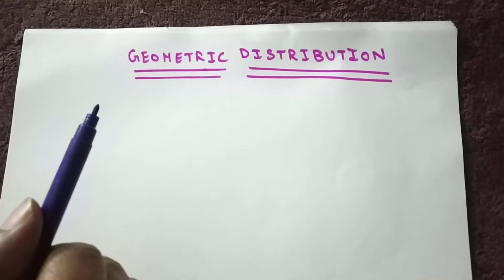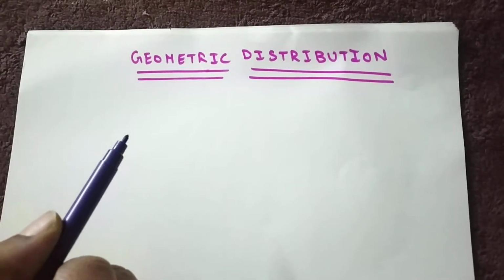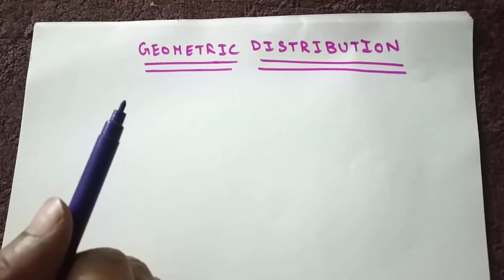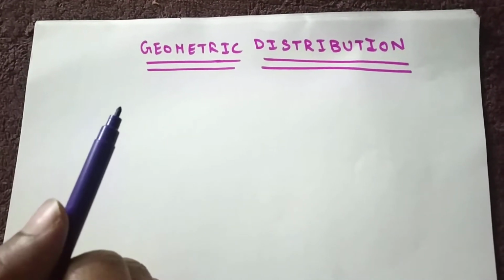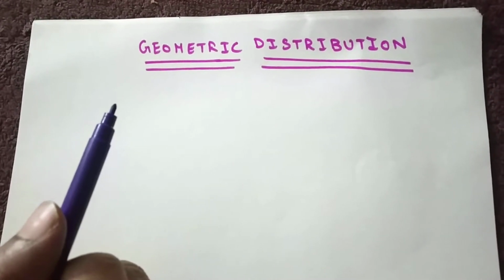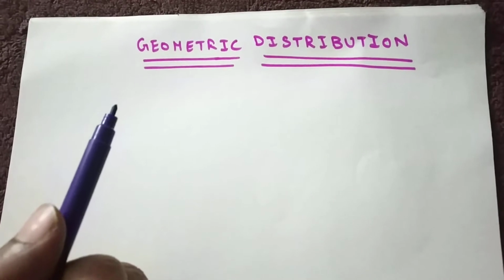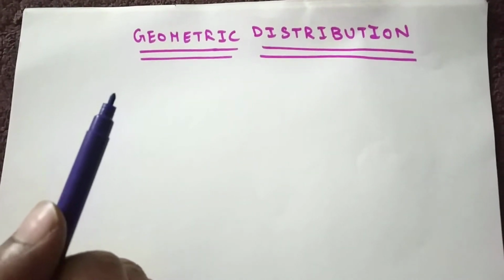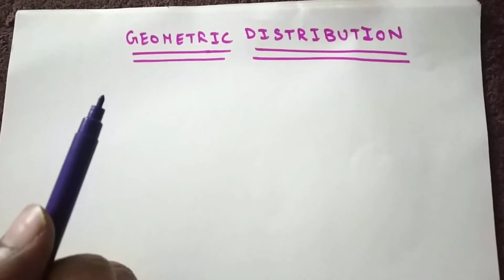The geometric distribution is one of the types of discrete probability distributions. Here the random variable x is a discrete random variable, so that means it will take countably infinite number of values. Here x is a random variable that denotes the number of failures before the first success.